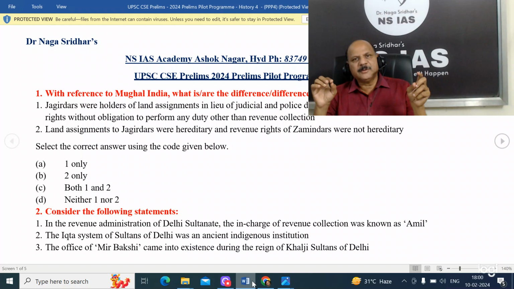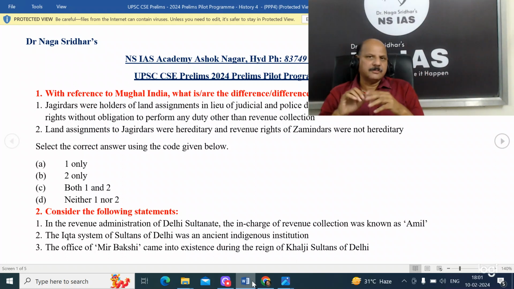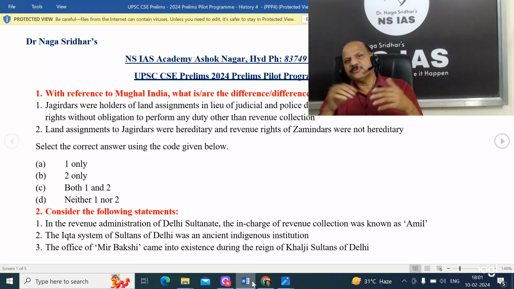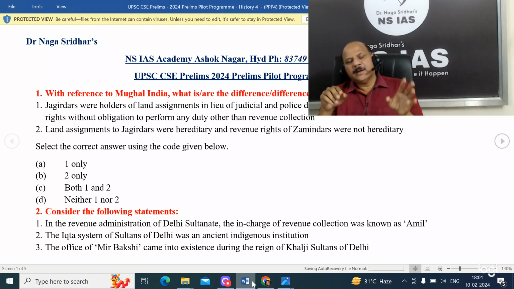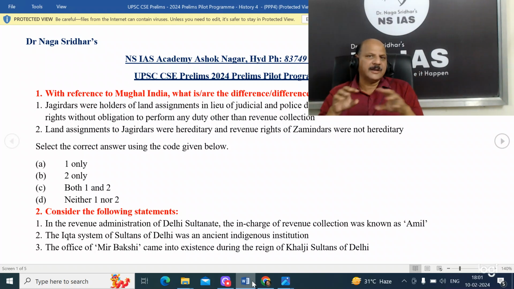Then land assignments to Jagirdars were hereditary and revenue rights of Jamindars were not hereditary, it is the other way around. In fact, Irfan Habib's The Agrarian System of Mughal India, or Satish Chandra's writings on the Jagirdari crisis in medieval India, everything says Jagirs are transferable technically. So Jagirdars are not hereditary, they are officials, whereas Jamindars are generally hereditary. Okay, so obviously the answer is neither 1 nor 2.